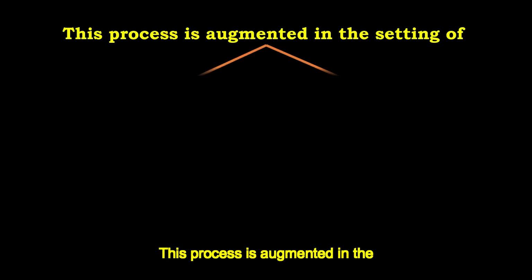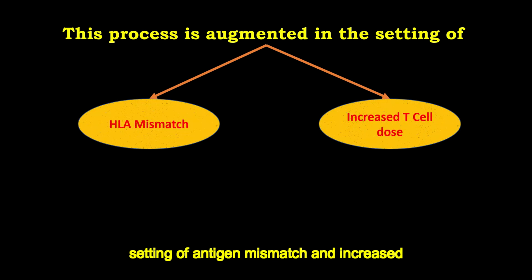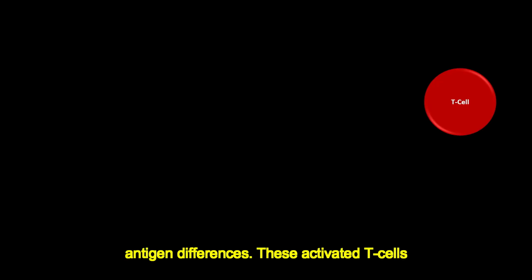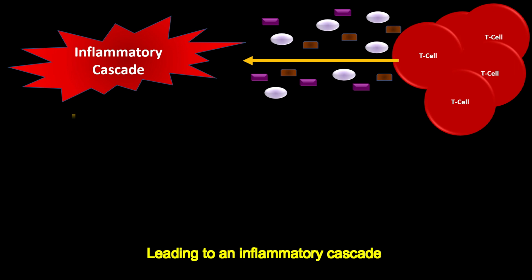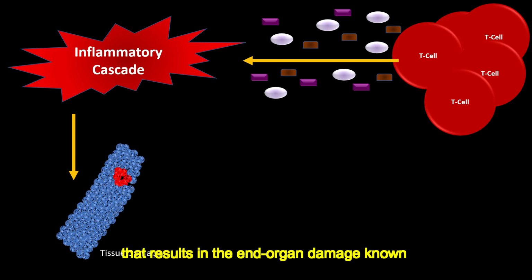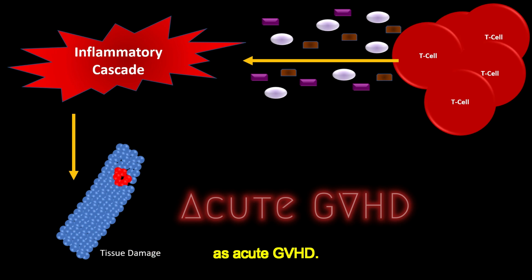This process is augmented in the setting of antigen mismatch and increased T cell dose, but can occur even in matched transplants, due to the absence of host thymus selection by donor incoming T cells, and recognition of minor antigen differences. These activated T cells will undergo proliferation and differentiation, and produce more pro-inflammatory cytokines, PAMPs, and DAMPs, leading to an inflammatory cascade that results in the end organ damage, known as acute GVHD.